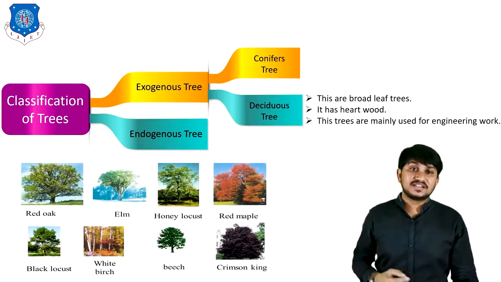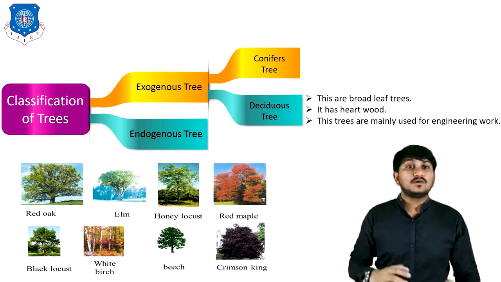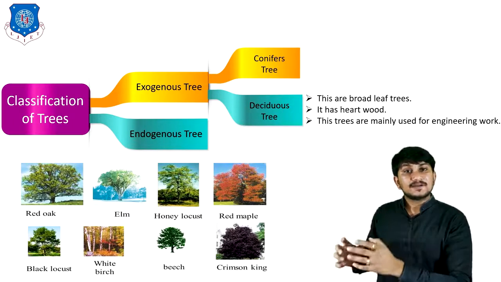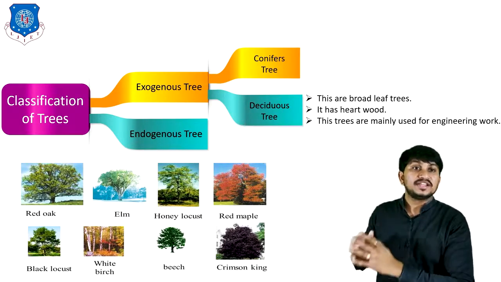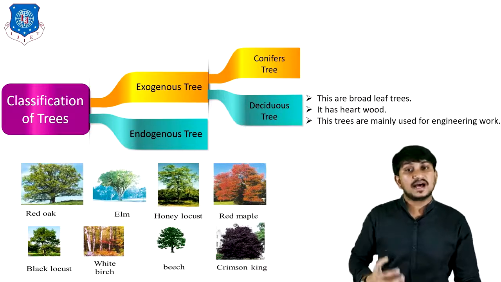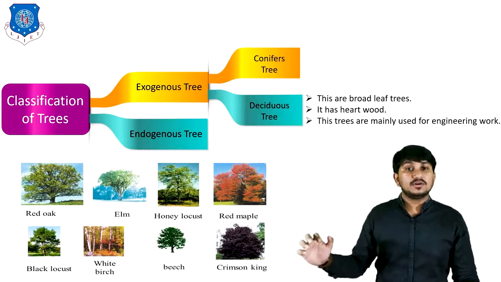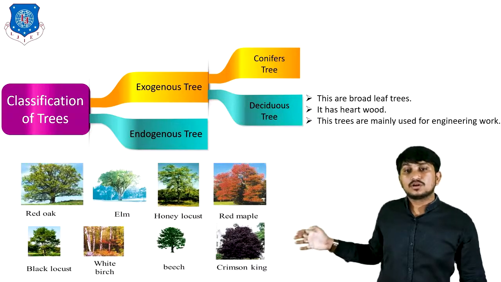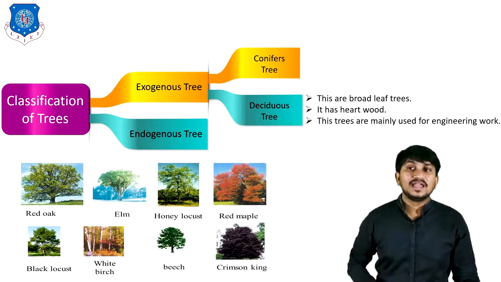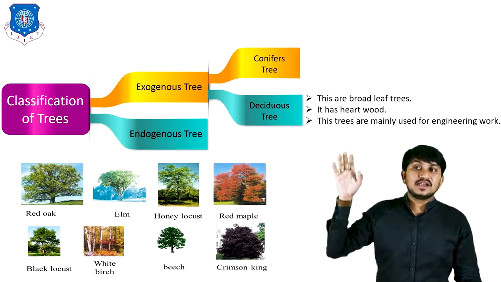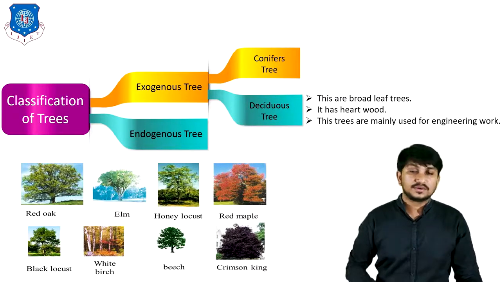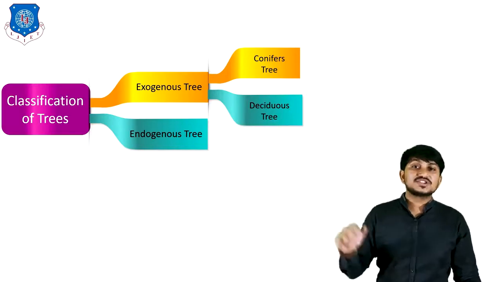Second is deciduous trees. These are broad-leaved trees. They have hard wood. These types of trees are mainly used for engineering work or for structural members. Examples of deciduous trees are red oak, elm, honey locust, red maple, black locust, white birch, beech, crimson king, etc. These deciduous exogenous trees are mainly used for commercial purposes. That's all about the classification of trees.